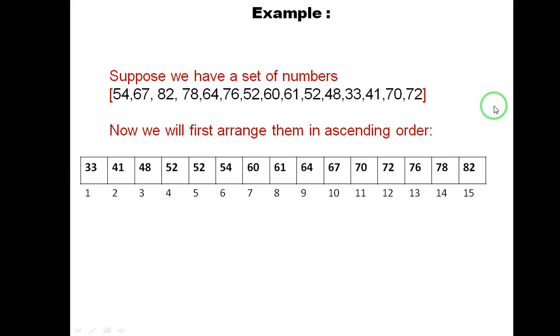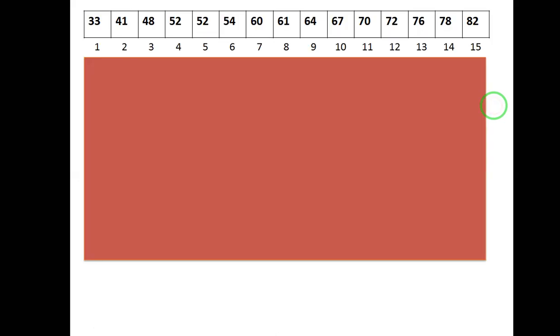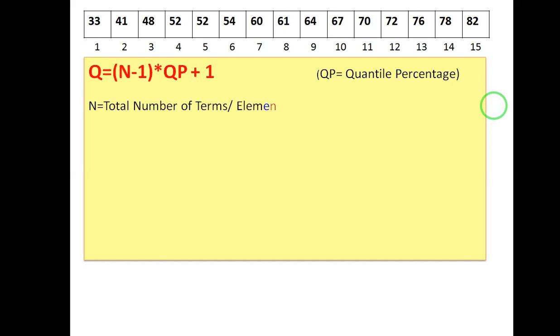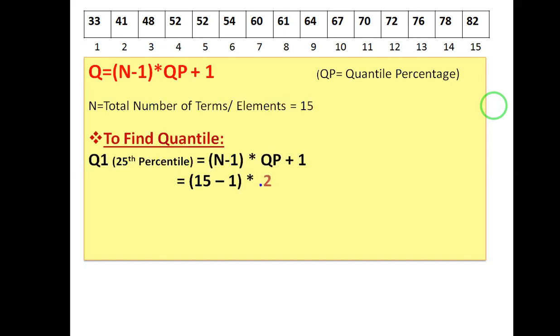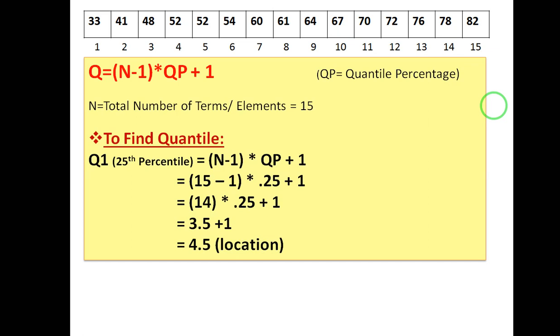Once we have arranged them in ascending order, now we will find the quartile with the help of a formula. On the internet you will find a number of formulas. There are different types of formulas for calculating quartile. So I am using this formula, this is the easier one. If you want to find the first quartile or 25th percentile, or you can say 0.25 quantile.